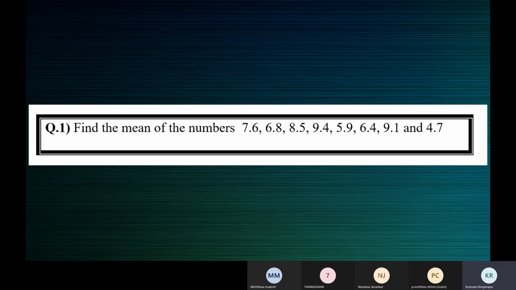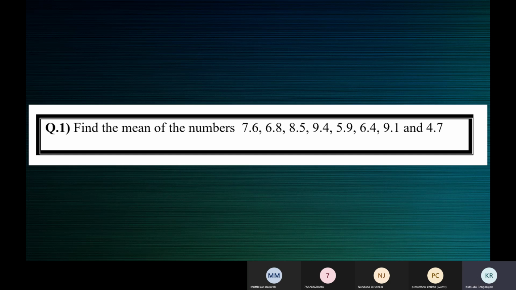Class representative or the school captain is one student who represents the school. So maybe the sports team captain, cricket team captain. So we have one person. We have one person representing a group.